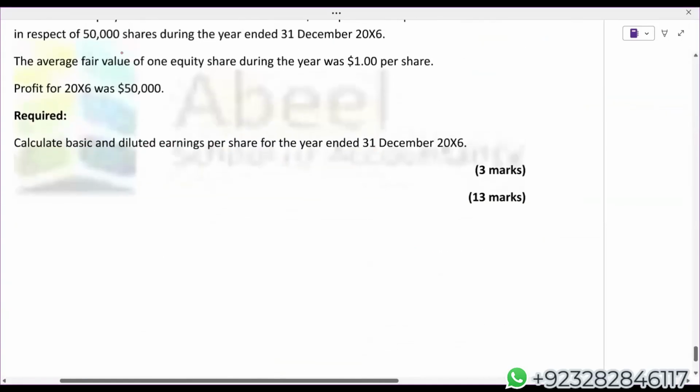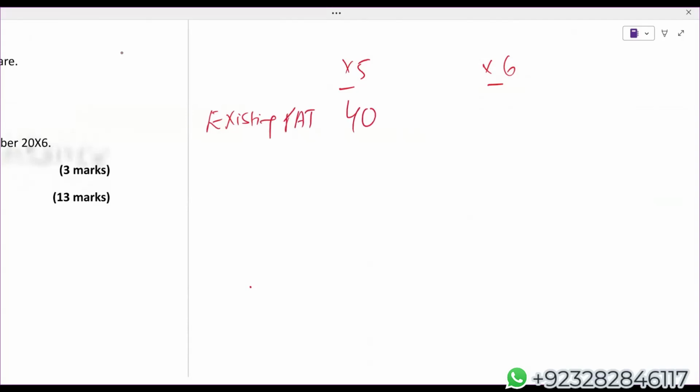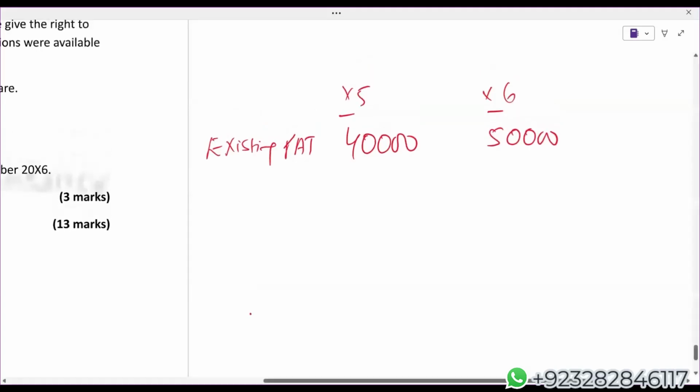Okay, I'm just doing it here. Okay, let's take this. Existing 40 and 50, if I'm not wrong. Add interest saving after tax. Now, student, the examiner has given us the interest rate relating to the non-convertible bond. So that will be taken.